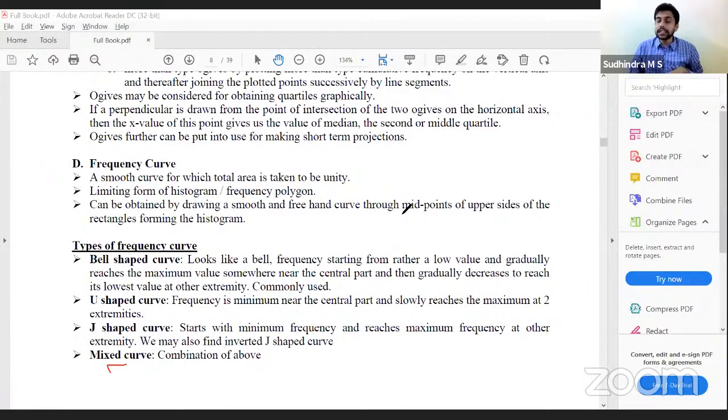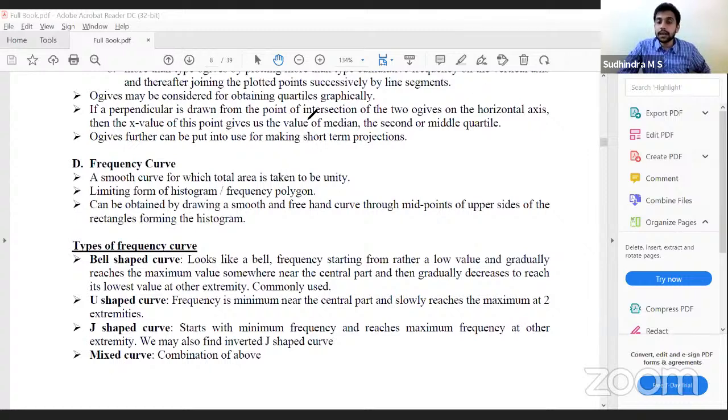Basically, there are 4 different categories of graphical representation: histogram, then frequency polygon, ogives. Under ogives, we have 2, less than and more than cumulative type ogives. Then we have frequency curve, under that bell-shaped, U-shaped, J-shaped, and mixed curve. Clear with this? Yes, sir. With that, we are done with the first chapter.